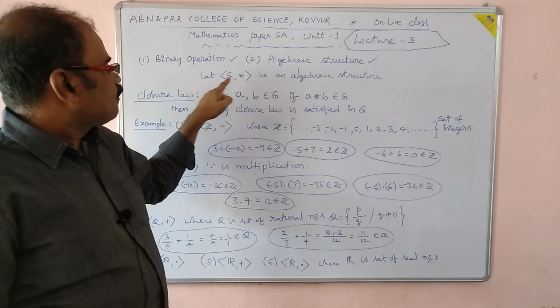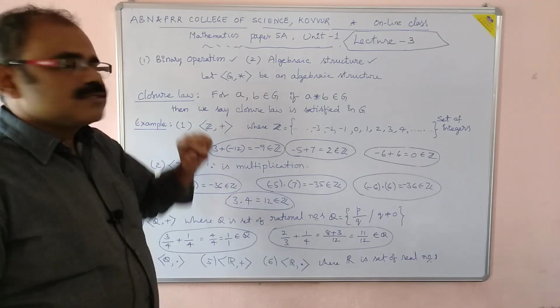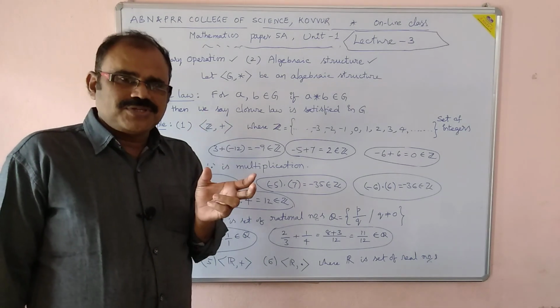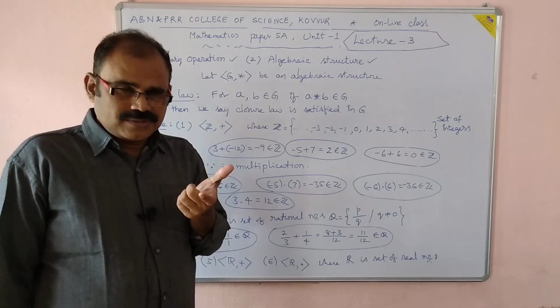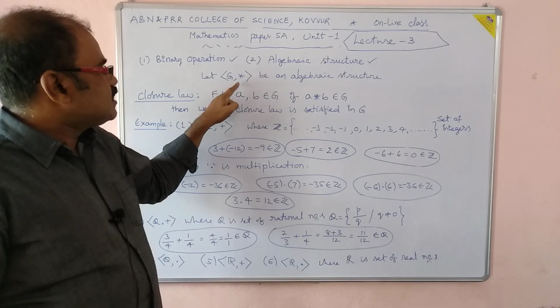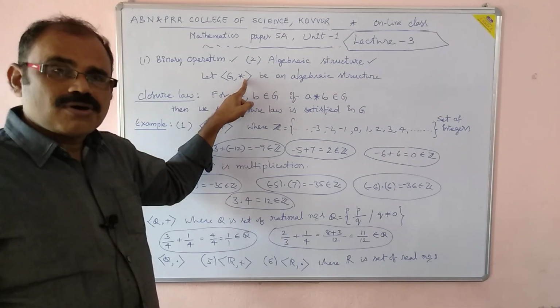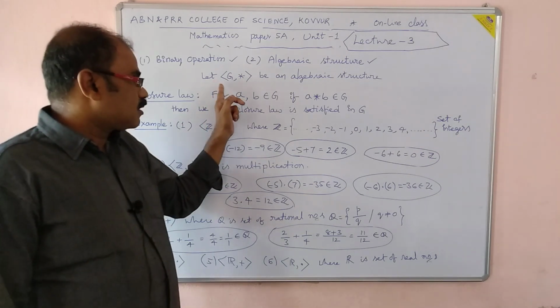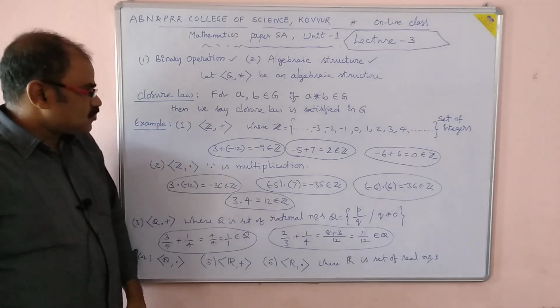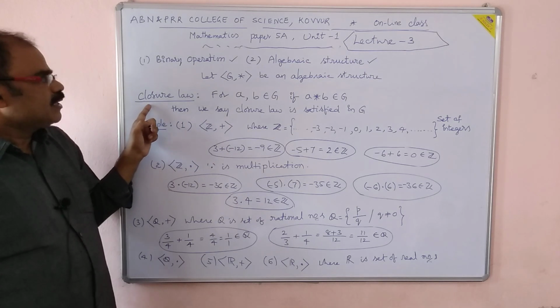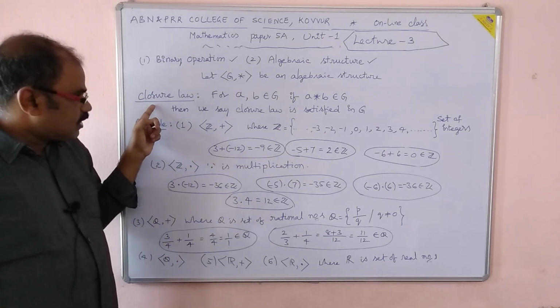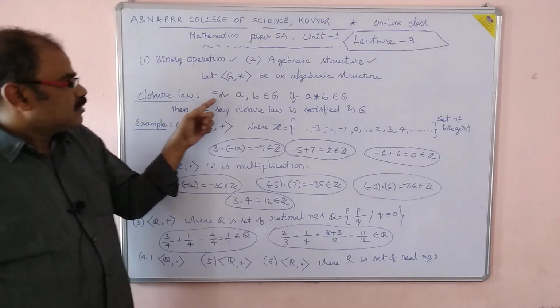As we know, an algebraic structure is a non-empty set together with one or more binary operations. So let (G, star) be an algebraic structure here. G is a non-empty set, star is a binary operation, (G, star) is an algebraic structure. Okay, let us see what the closure law is.